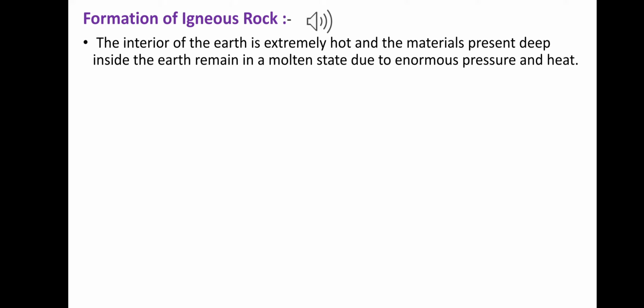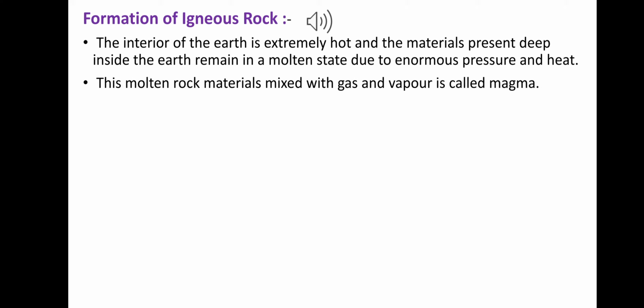Now we discuss the formation of igneous rocks. The interior of the earth is extremely hot, and the material deep inside the earth remains in the molten state, meaning liquid state, due to the huge pressure and heat. This molten rock or liquid rock material mixed with gas and vapor is called magma.